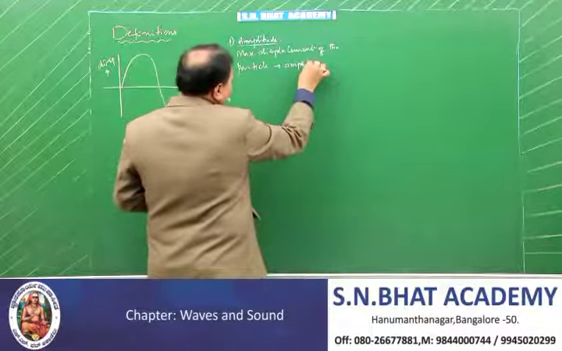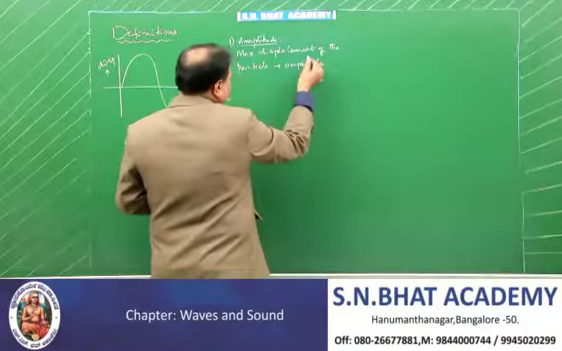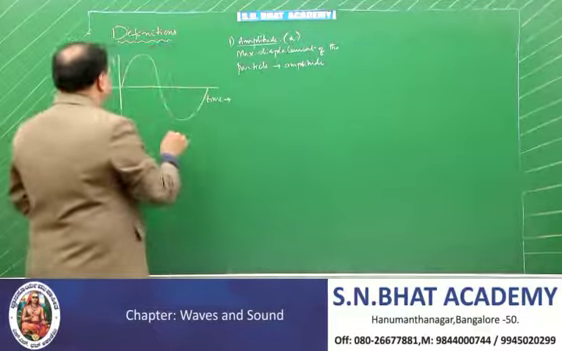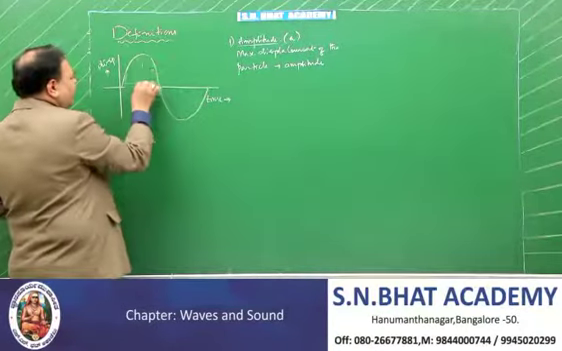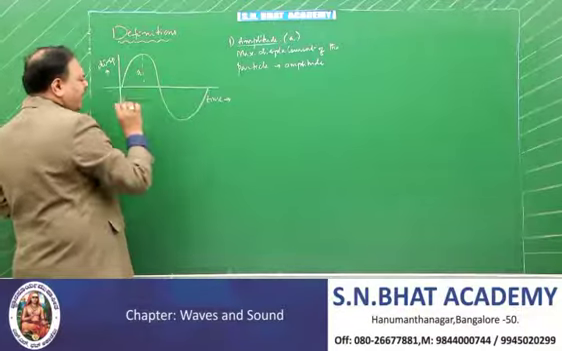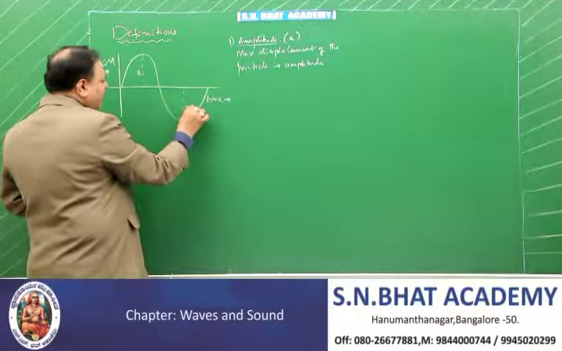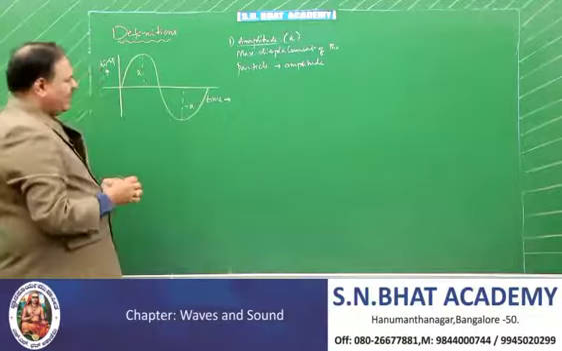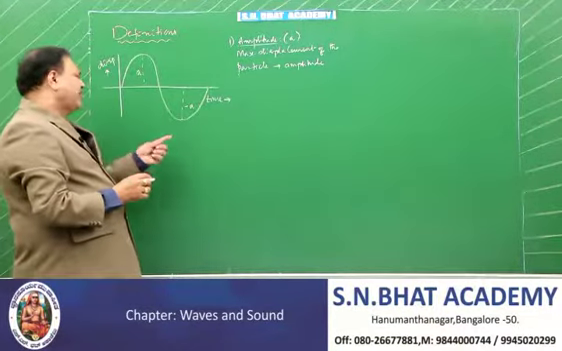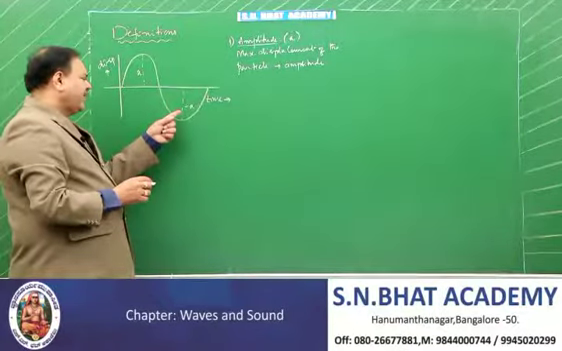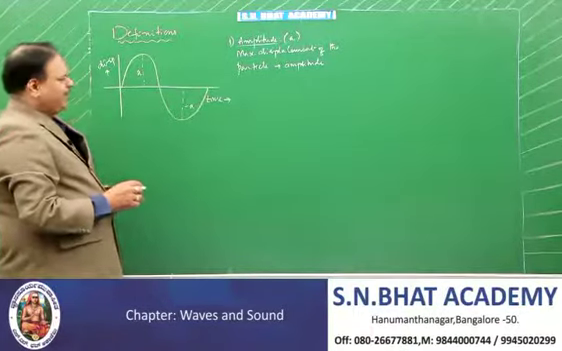This amplitude, you can denote it using either small a or capital A. Here in this case, this is the maximum displacement, amplitude. And this one we call minus A. Minus A means negative, the opposite direction. Plus means crest, minus A means trough.